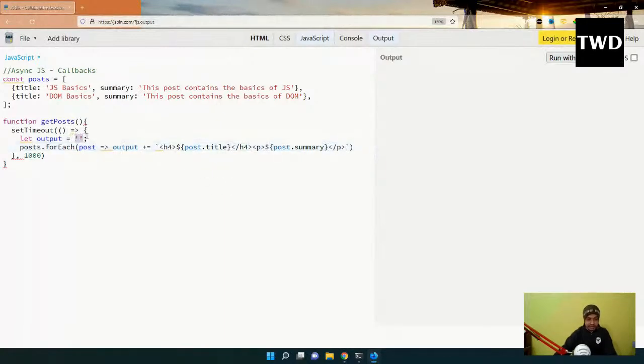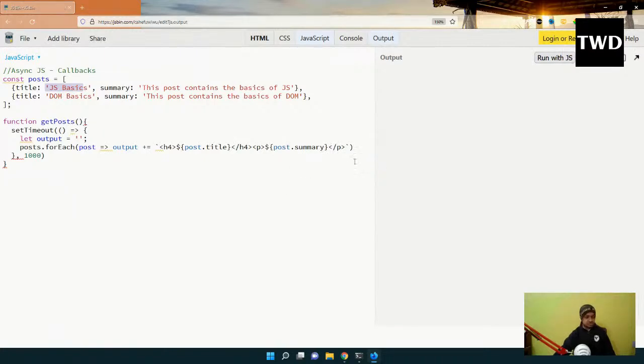Output will initially be an empty string, and then I will keep on adding these things. The h4 will have this JS basic, and the p tag will have this summary. Then it will add again and again. So it has got two things, so it will add like this. Output will become a giant string like h4 p, then again h4 again p. It would be like that.